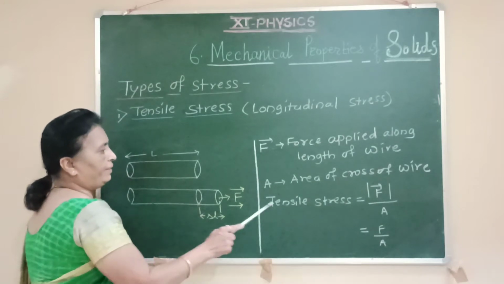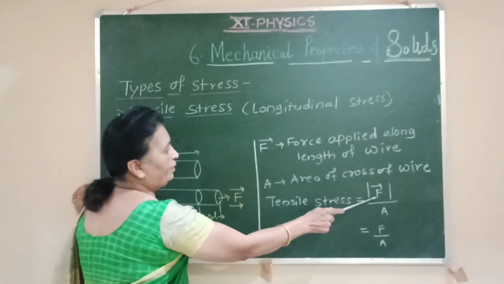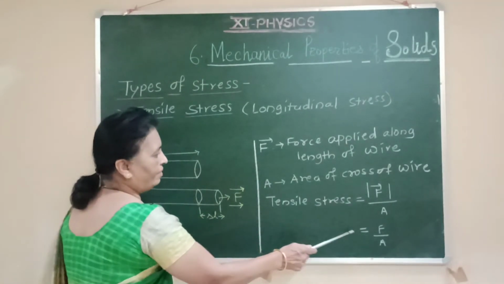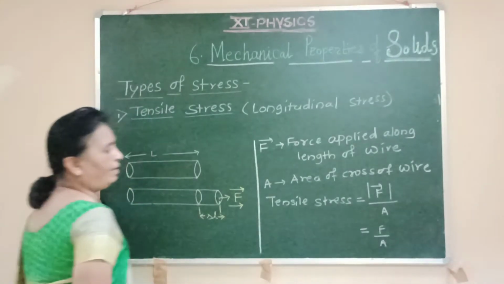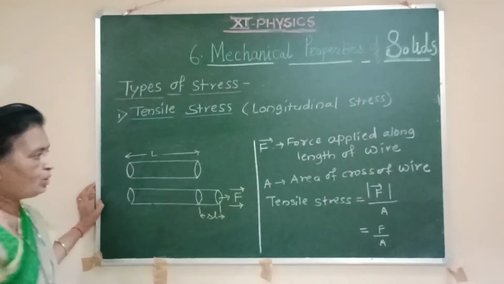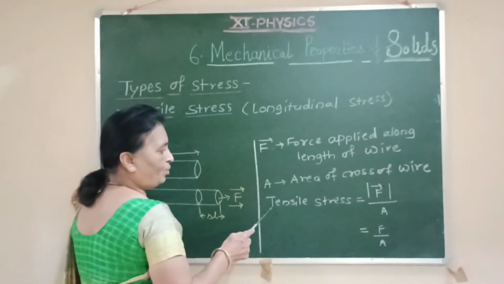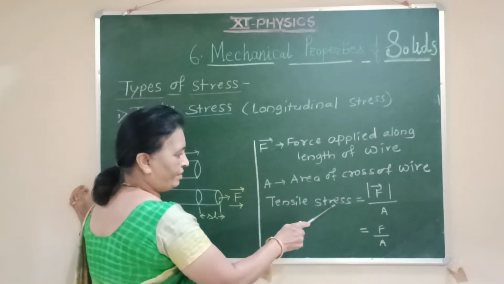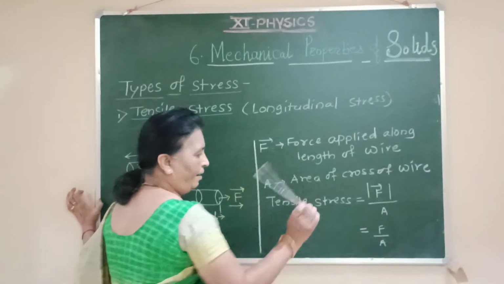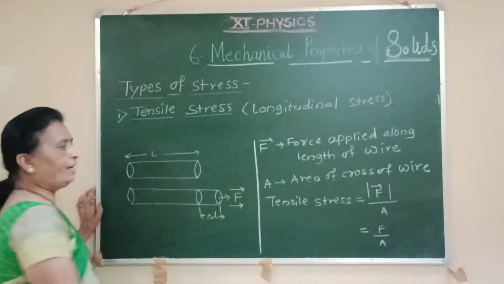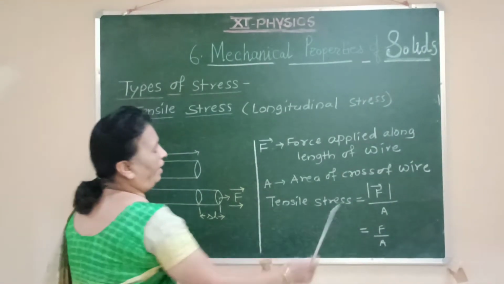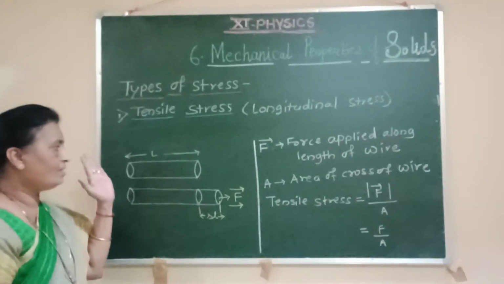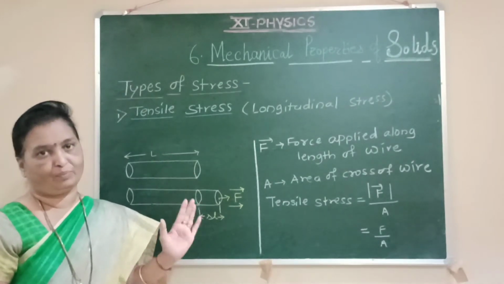Then the tensile stress is equal to the magnitude of the force applied to the area of cross section of the wire. So we say the tensile stress comes to be force upon area, applied force upon area. Also from this you can have the unit and dimensions for the tensile stress, and that remains same as that of the unit and dimensions for stress, that is SI unit is Newton per meter square, and dimensions you can write by finding the dimensions of force and dimensions of area. So this is the stress which is associated with the change in length of that body.